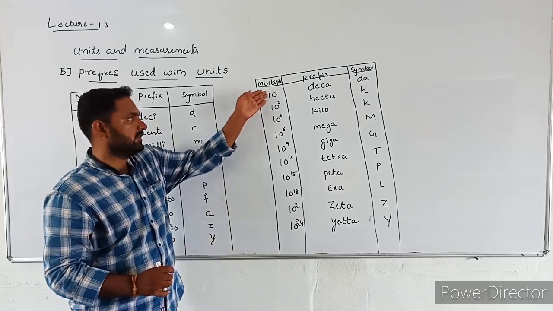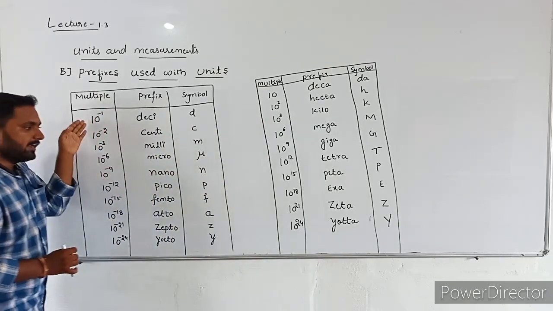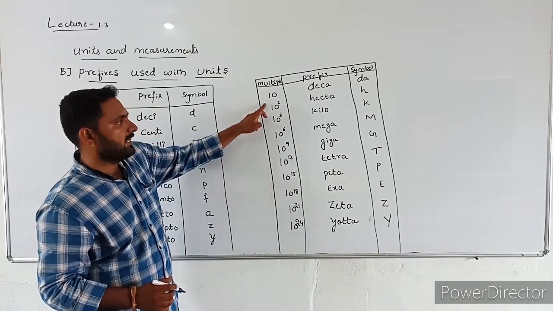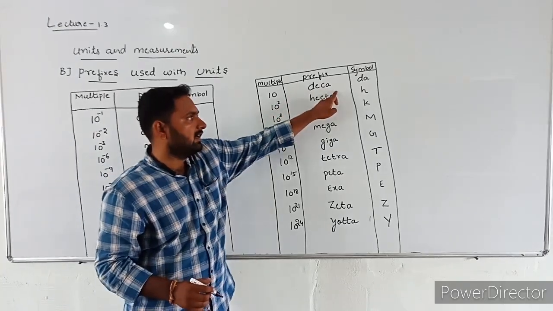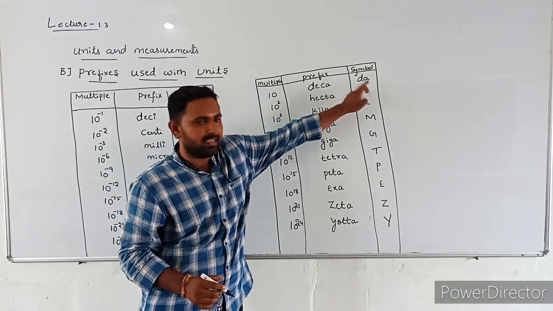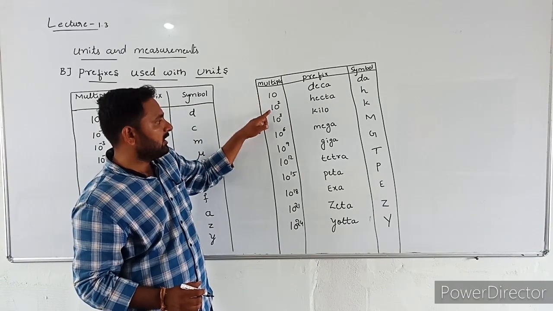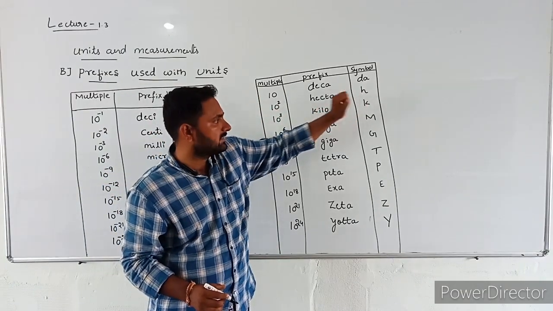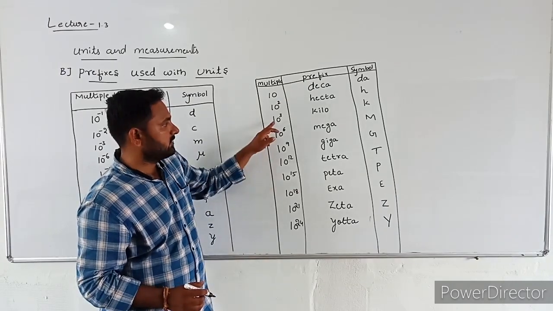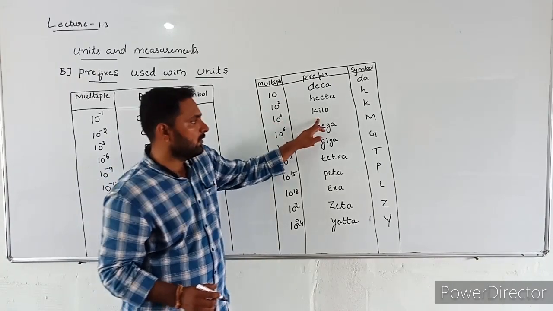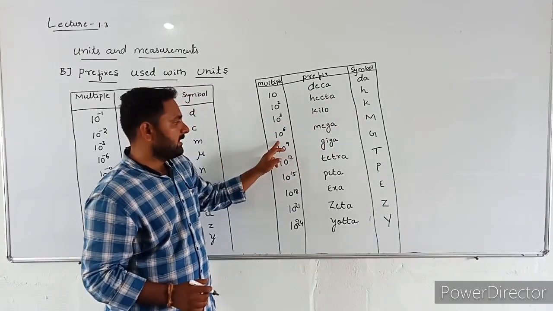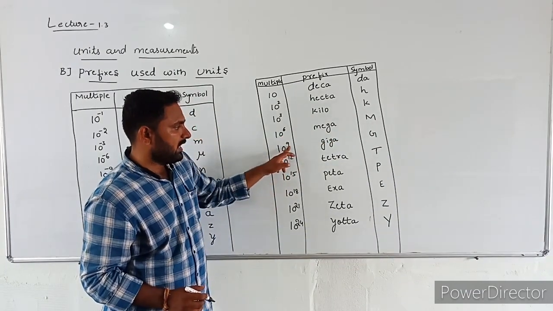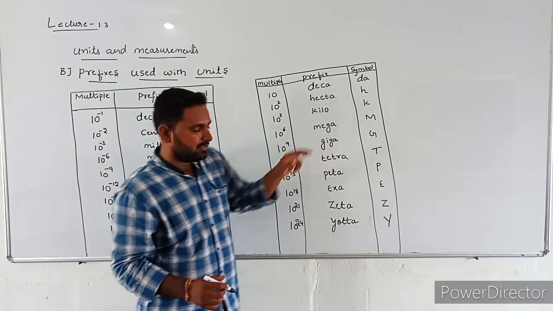Next, come to the positive multiples. These all are negative multiples. These are positive multiples. For 10, the prefix is deca and the symbol is Da. Next, for multiple 10 power 2, hecta, the symbol is small h. Next, 10 power 3, kilo, k. 10 power 6, mega, capital M. 10 power 9, giga, capital G.